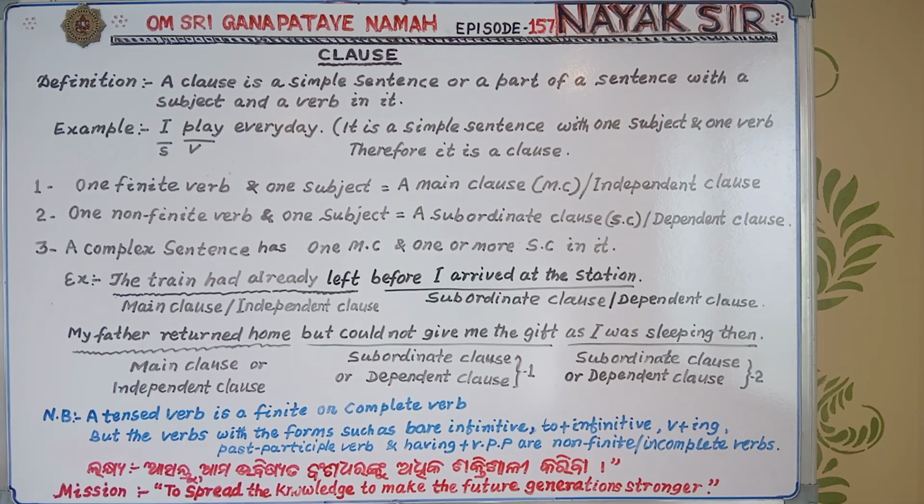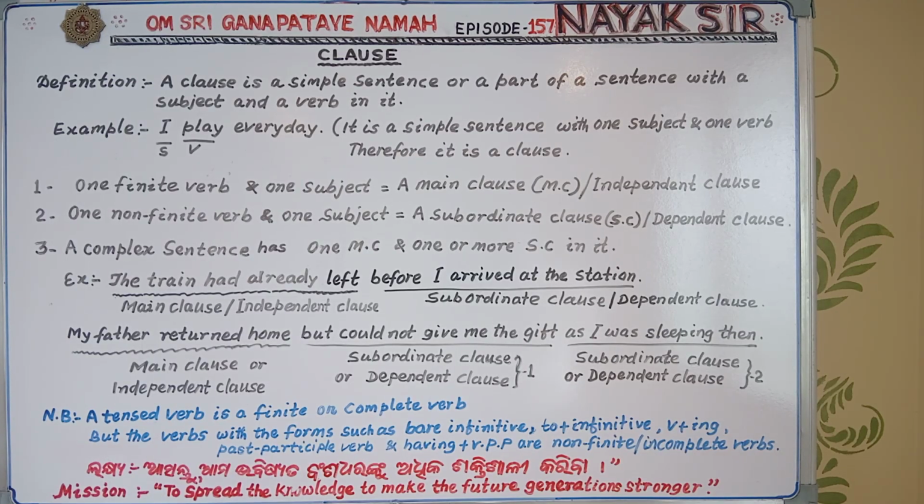As I was sleeping then, it is also a dependent clause. The word as has made I was sleeping then subordinate or dependent, so it is a dependent clause. There are two dependent clauses here. One is but could not give me the gift, and the other one is as I was sleeping then. Clear?